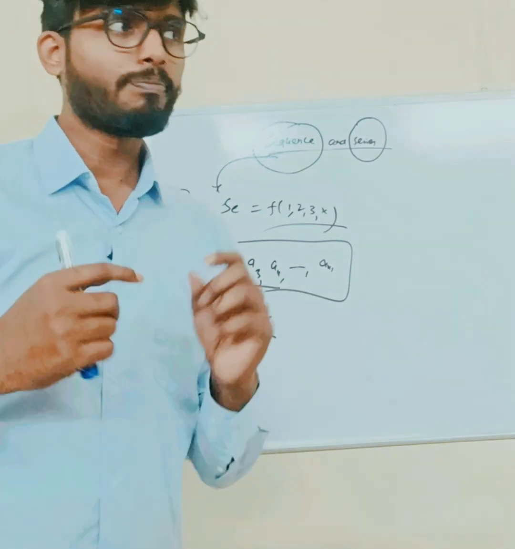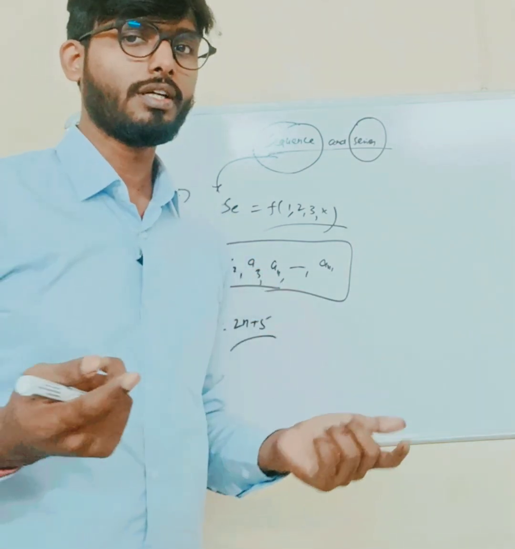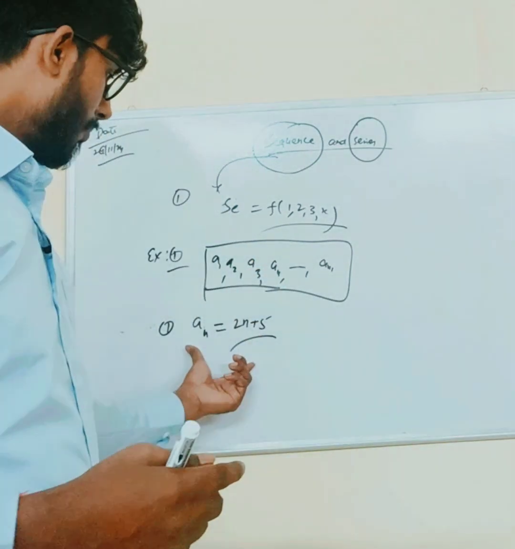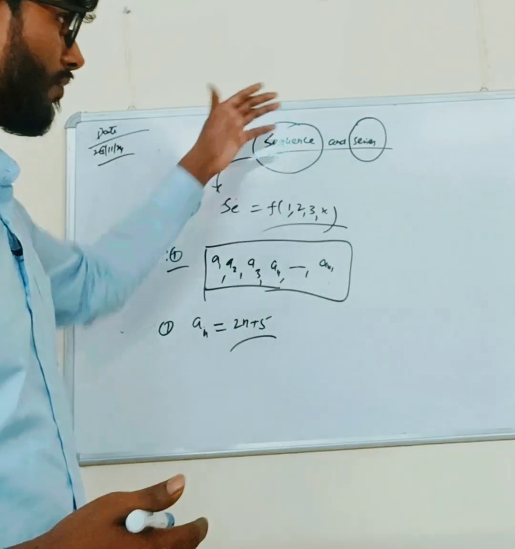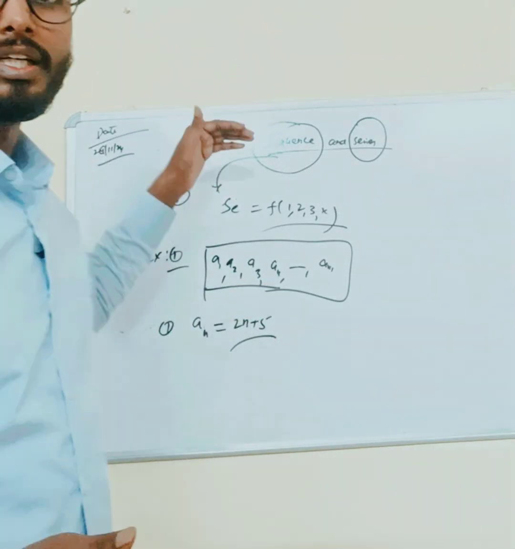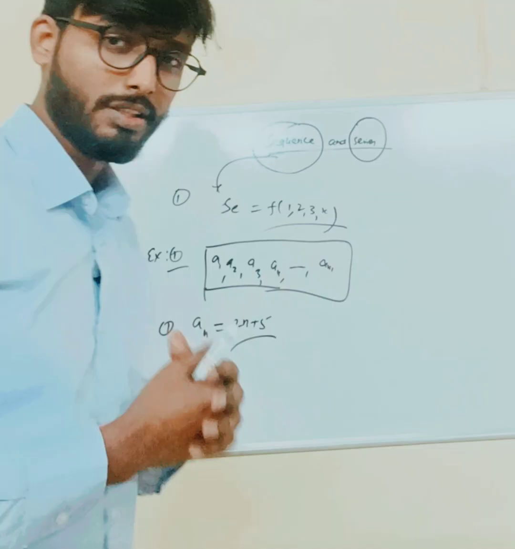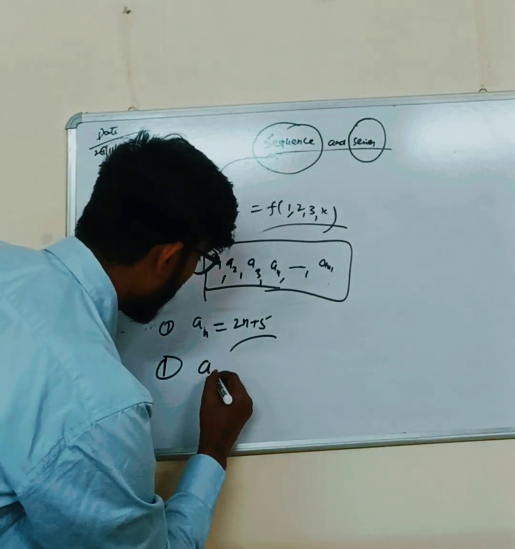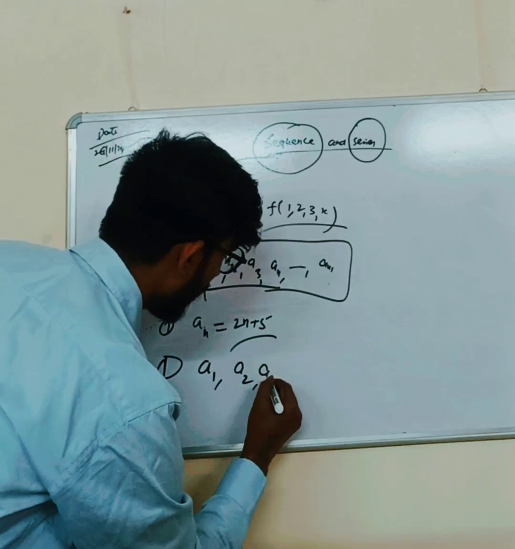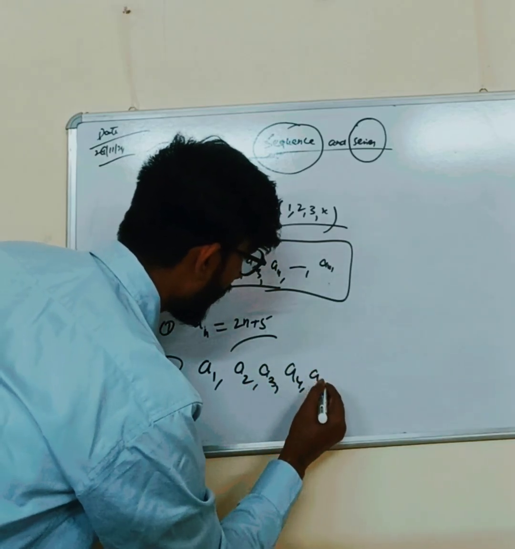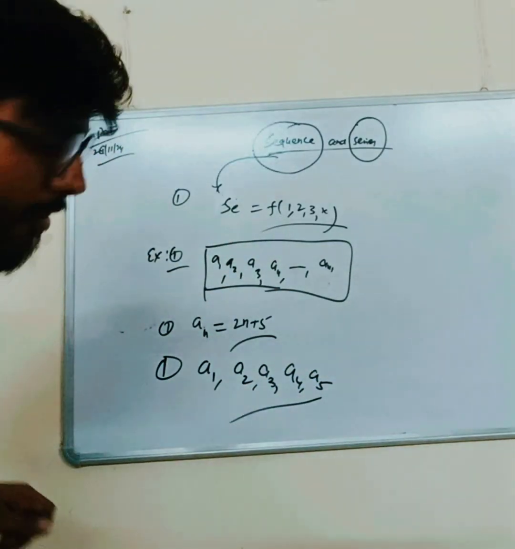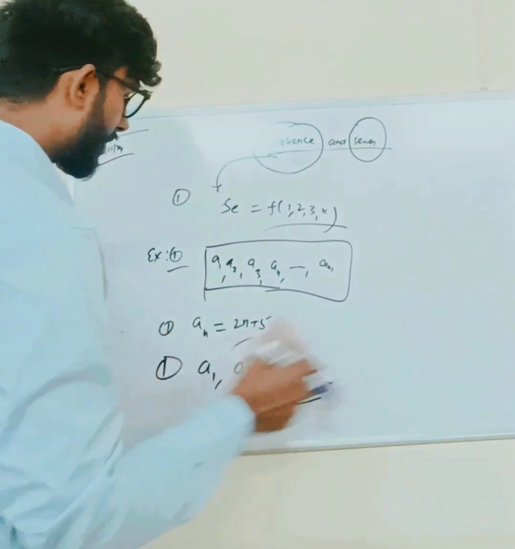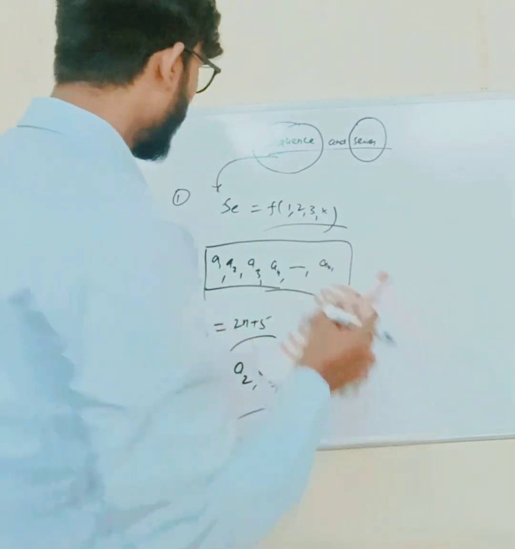So how can we approach it? First five terms means we need to find a1, a2, a3, a4, a5. So how can we find them? Step by step we are able to solve it.